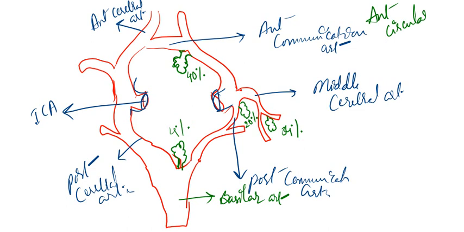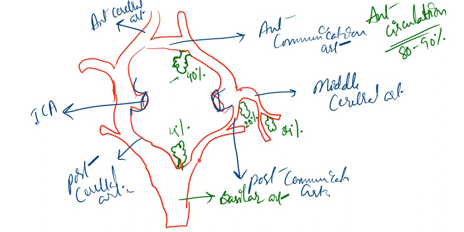Remember, anterior circulation of the circle of Willis. So the common site is the junction of the anterior communicating artery and the anterior cerebral artery. This is the most common site. You remember this diagram. This is very important.